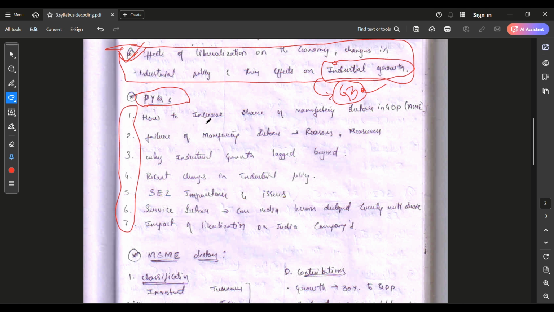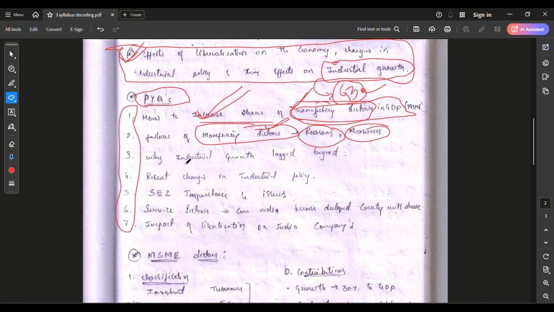You can see here, how to increase the share of manufacturing sector in the GDP. This is the theme. Manufacturing sector is the theme. Failure of the manufacturing sector, reasons and what measures need to be taken. Why industrial growth has lagged behind. Recent changes in the industrial policy. Special economic zones, importance and their issues.